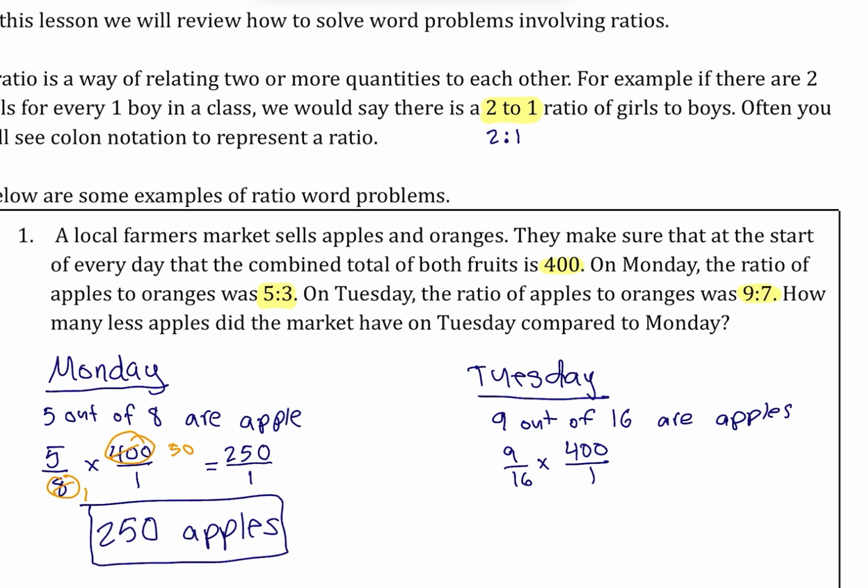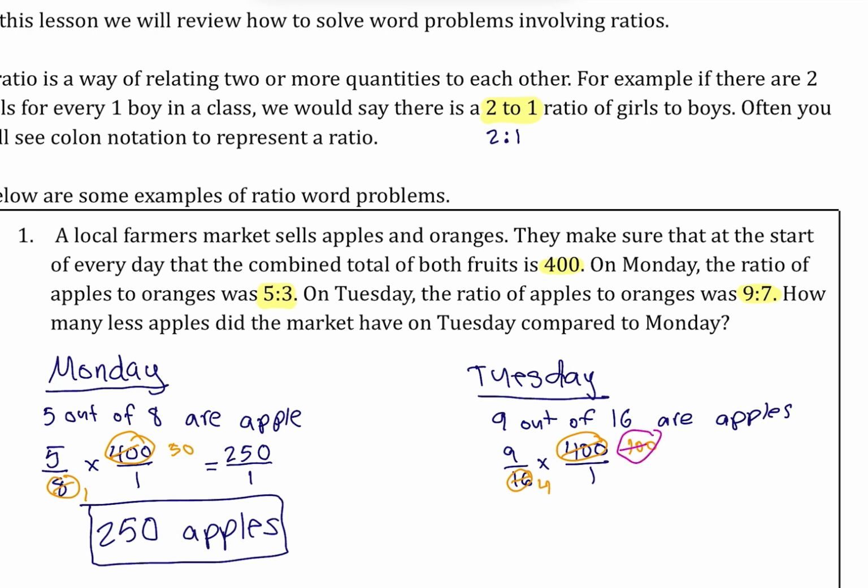So looking at 400 and 16, you might recognize that both numbers are divisible by 4. 400 divided by 4 is 100, and then 16 divided by 4 is 4. Now you might notice looking at 100 and 4, again, both those numbers have a common divisor of 4. So we can actually cross-simplify a little bit further.